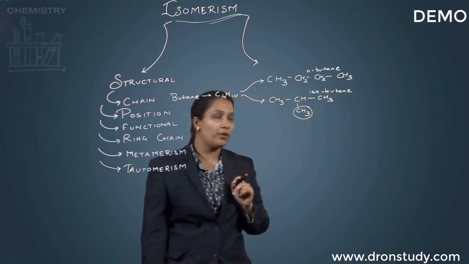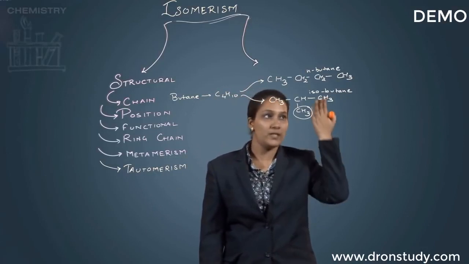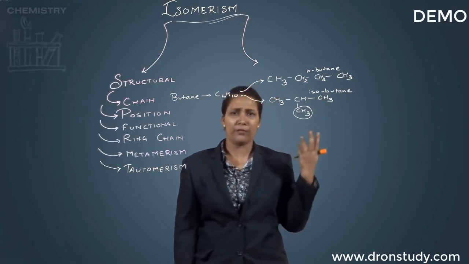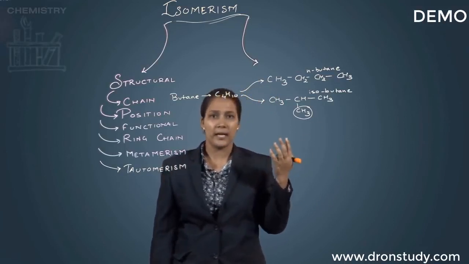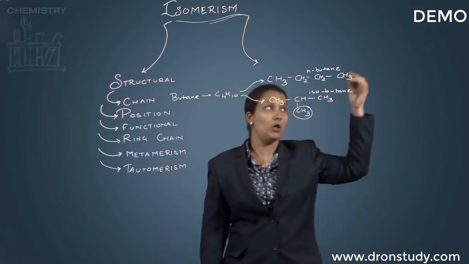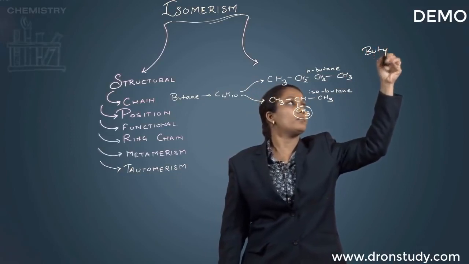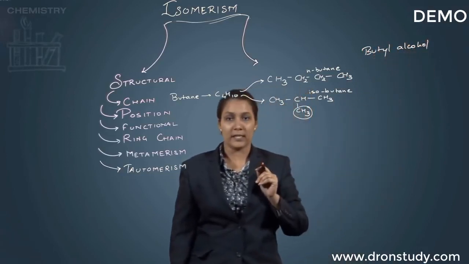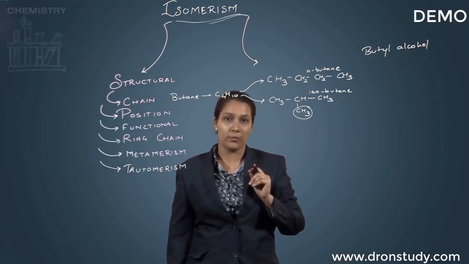So in that case, if you take an example of the same parent alkane with some different functional group, that is, if you say it's going to be butyl alcohol, you can have both the types, that is N-butanol and isobutanol.